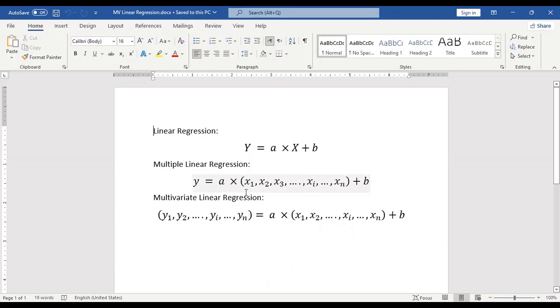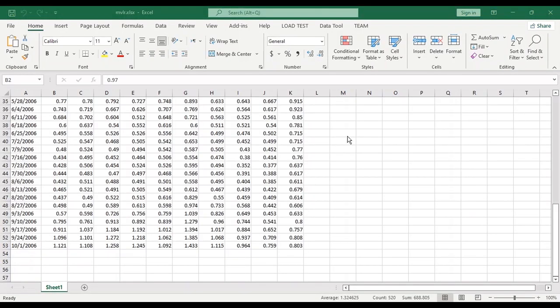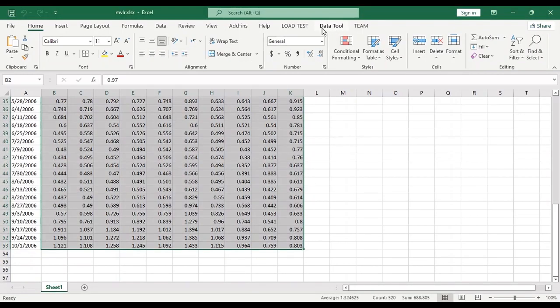I will put the link in the description of the video and you can watch its video. Also, if the independent variable is a vector or array, you will have the multivariate linear regression. To solve this type of linear regression, you can use the Data Tool.